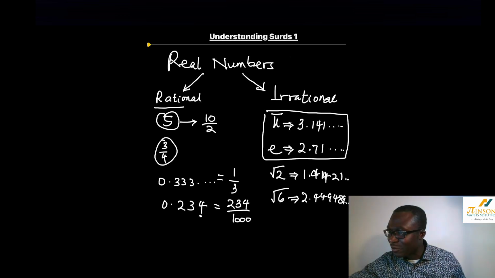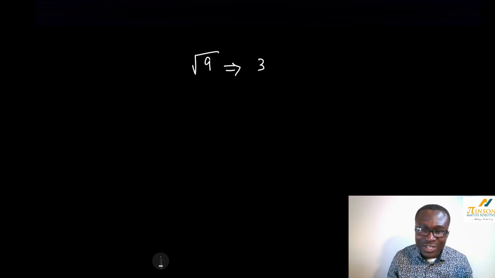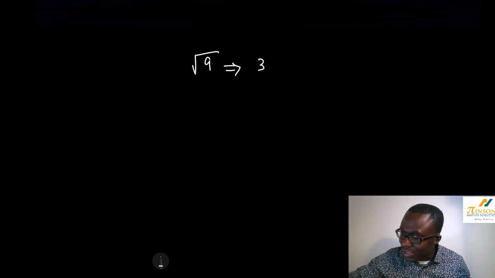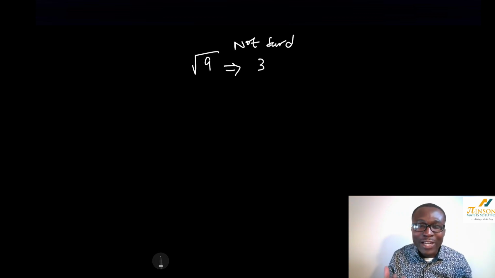Let's look at a few numbers like that. Okay, so first of all, we're going to look at the number square root of 9. Can I write it as a fraction? Yes, I know the square root of 9. It is just 3 times 3, which gives me 9. So square root of 9 is 3. So square root of 9 is not a surd. It is only a surd if I need to use the calculator to work it out and I can't get a whole number. That number cannot be written as a fraction.